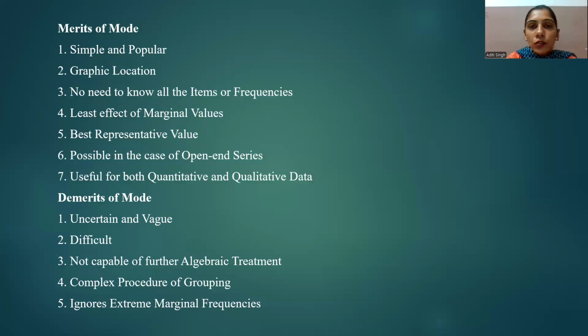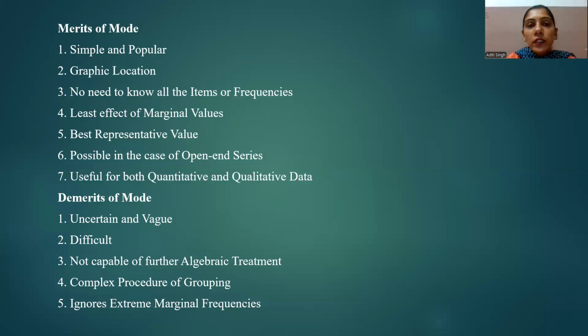For calculating mode, it does not require data to be quantitative in nature, but for calculating mean and median, the data should be quantitative. You cannot calculate mean in qualitative data.